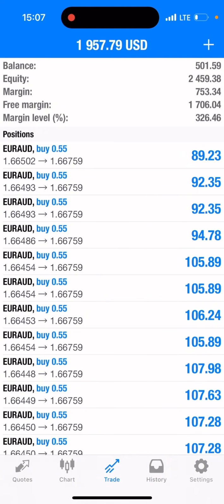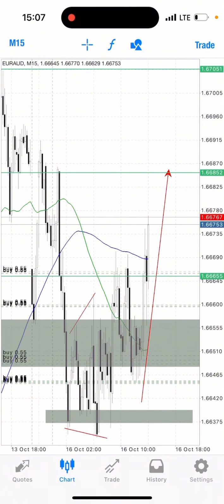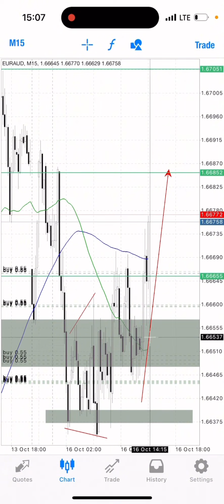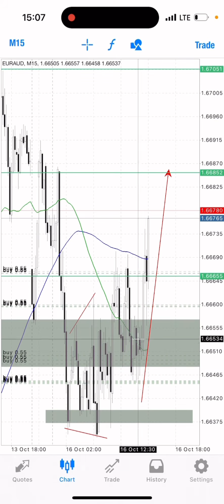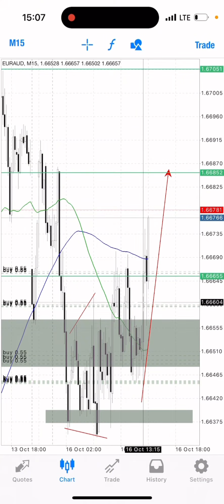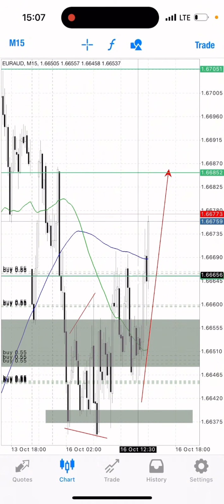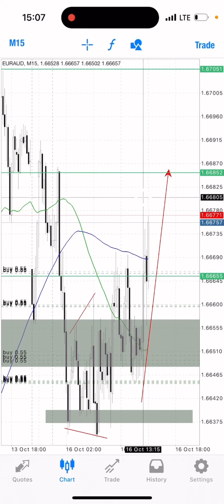Our trade is now running 1,930 profit. After the take profit one was hit, the market dropped near our entry and then started rejecting from there. So I entered more position. As it started going up, we see this strong move here, so I added more position, and here I added more position. It went down a little bit and then it started skyrocketing.